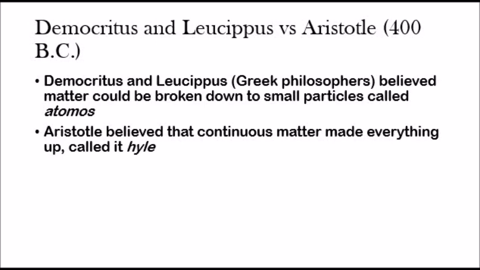Around 400 BC, three scientists, Democritus, Leucippus and Aristotle, had their own conjecture. Democritus and Leucippus, both Greek philosophers, believed that matter can be broken down into small particles called atomos, and this is where we get the word atoms from. In contrast to that, Aristotle believed that continuous matter made everything up. He believed that everything was made of this huge stuff, this continuous matter, and he called it Hyle. So these are conflicting views, Democritus and Aristotle.